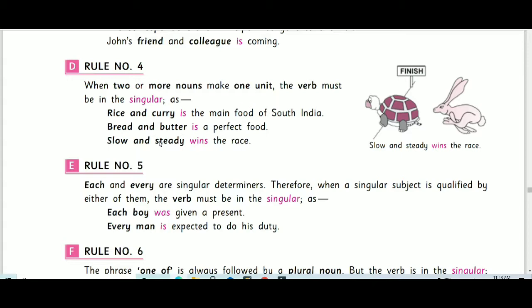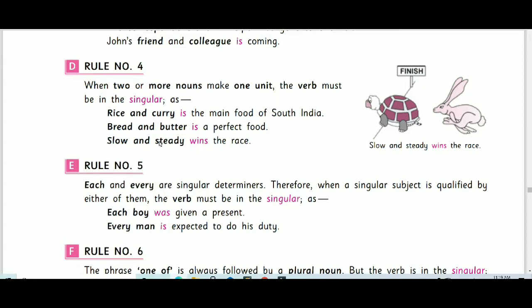Fine. In rule number 5, we are looking into each and every, which are singular determiners. Each and every are not plural. A determiner is a referring word.